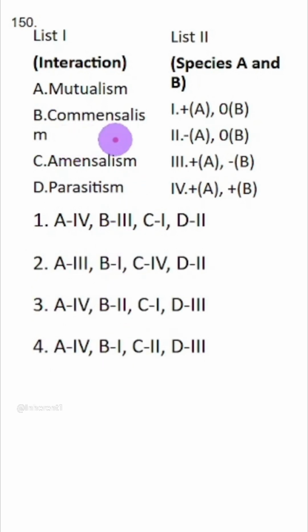Commensalism, one is benefited, other is unaffected. Where do you see this? It is over here. B1. B1 is in 2 and 4. Now we have C either 4 or 2. C will be 2. Option 4 is the answer.